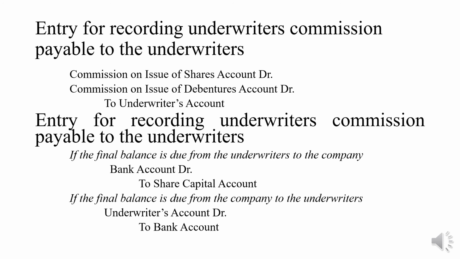I'll repeat it with an example. The value of the shares subscribed by the underwriter is 10,000, whereas the commission that he is going to get is 5,000. So the remaining 5,000 he has to give to the company. In that case, Bank Account Debit to Share Capital Account. If the final balance is due from the company to the underwriter, Underwriters Account Debit to Bank Account. It's quite reverse to the previous example. The shares underwritten by him are 10,000, whereas the commission that he is eligible to get is 15,000. So the company has to give him 5,000. In that case, Underwriters Account Debit to Bank Account.